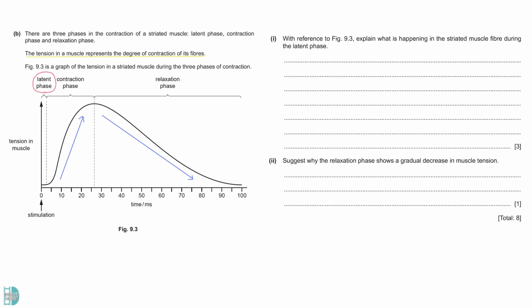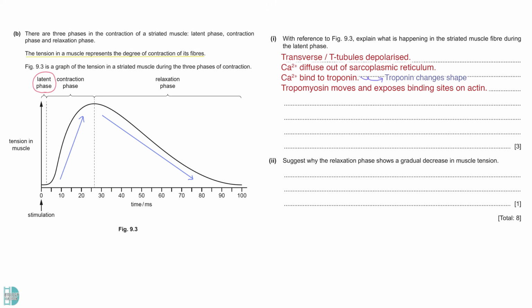To prepare muscle for contraction, the transverse or T-tubules must be depolarized. Calcium ions will then diffuse out of the sarcoplasmic reticulum. They bind to troponin, causing it to change shape. Then, tropomyosin moves and exposes binding sites on actin. These binding sites are for the myosin head to attach to actin. Cross bridges will form where the myosin head binds to actin.